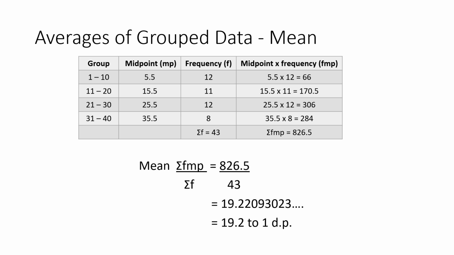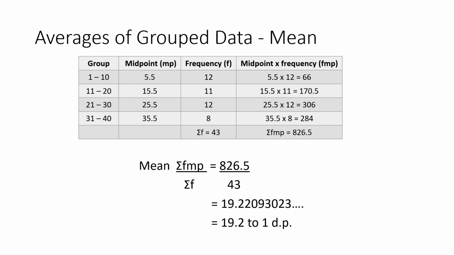I'll be told my frequencies, and they've told me they're 12, 11, 12, and 8. So now, instead of doing numbers multiplied by the frequency, I'm going to do the midpoint multiplied by frequency. So I get 5.5 multiplied by 12 is 66. 15.5 multiplied by 11 is 170.5. 25.5 multiplied by 12 is 306. And 35.5 multiplied by 8 is 284. I then sum these four numbers up, and they all add up to 826.5.